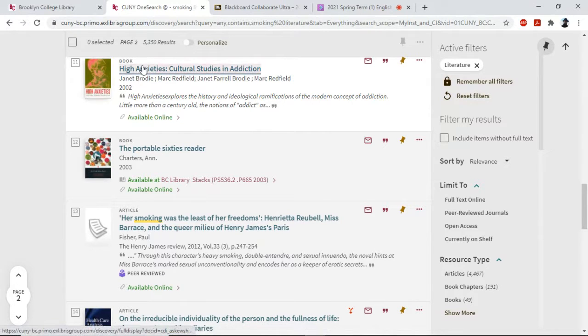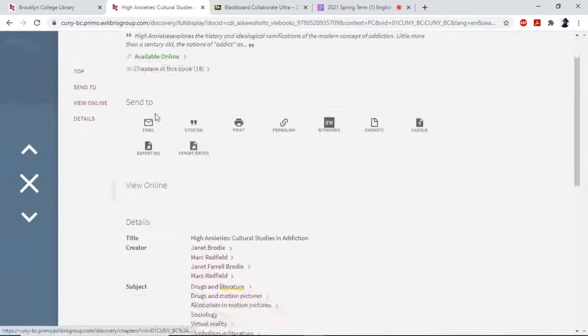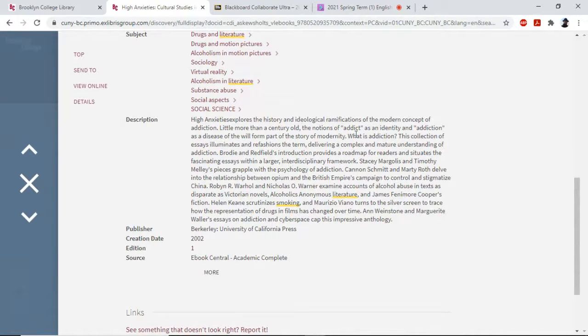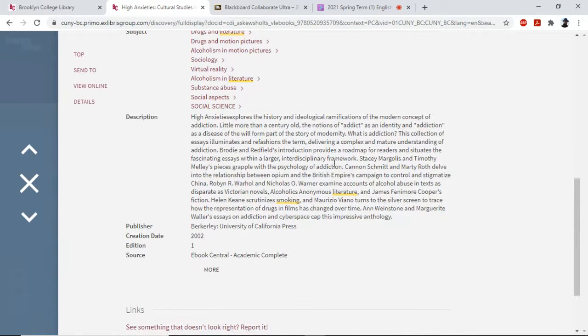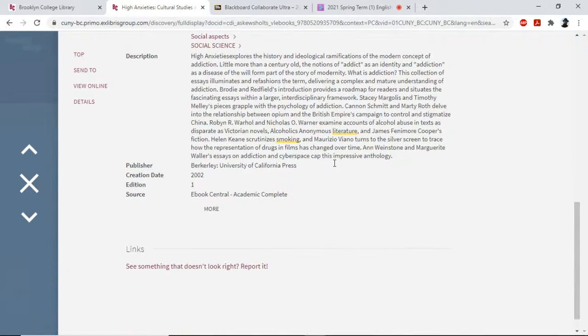It's a book, we can see that right away, and it's worth checking out. It's available online. You get a little description here. High Anxieties explores the history and ideological ramifications of the modern concept of addiction. So that's a check. That sounds good.